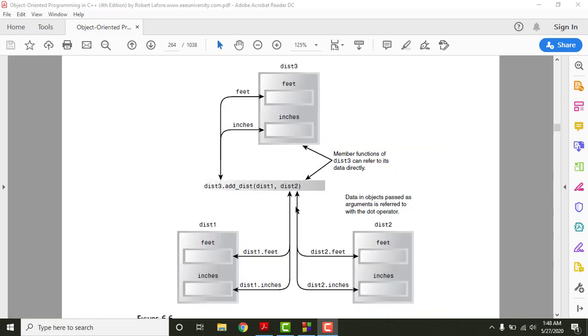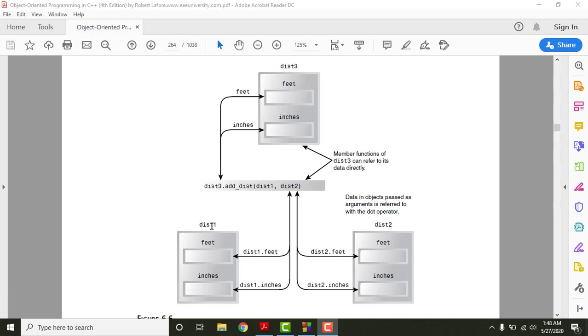Now what this diagram basically illustrates is this function call here. This function call is very ambiguous to many people because they think that objects cannot be given as an argument to a function, which is not valid unless they are of the same class. Now distance 1 is basically initialized to the value of 0 and 0.0 with the help of the no argument constructor, and then we call the function getDistance to get the value for this object here.